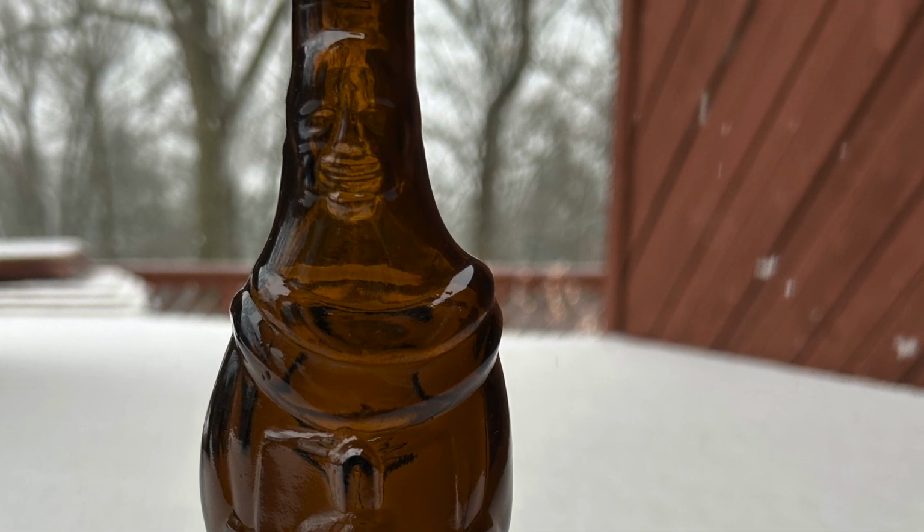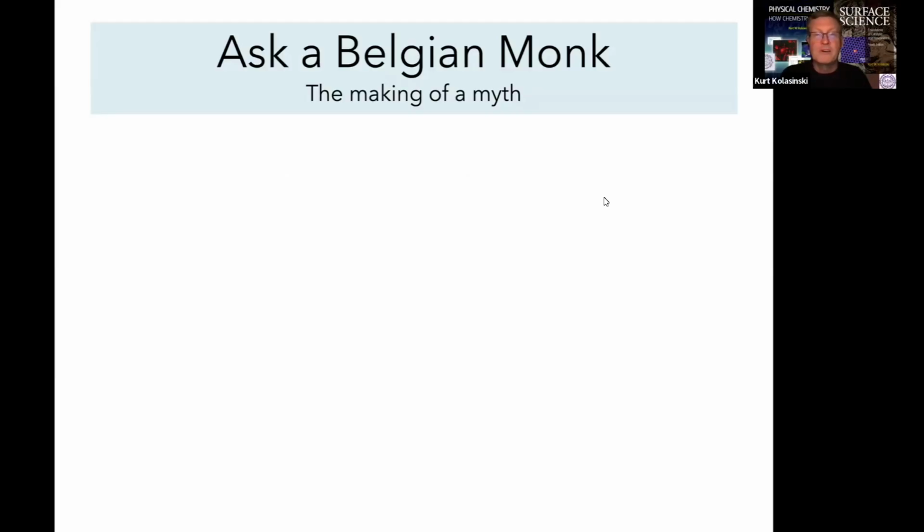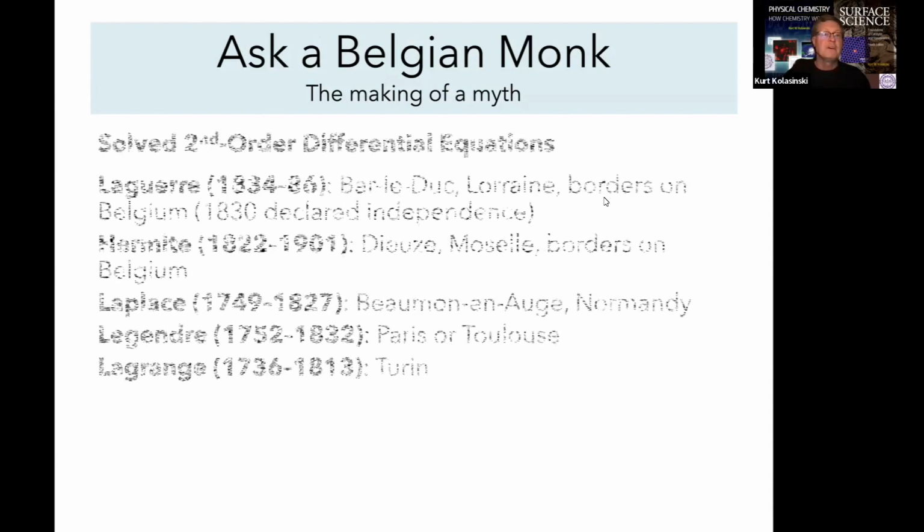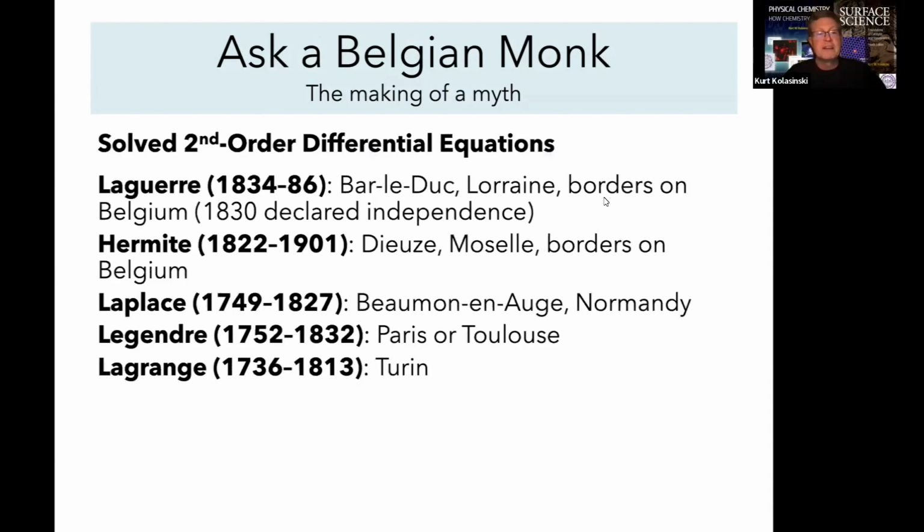Right? We need to look back on what has been done and use somebody else's solution. And we know that the Belgian monks have been doing this, right? We know the names associated with a lot of the functions we're going to use and other properties, right? Laguerre and Hermite, they were, of course, right from near Belgium there.